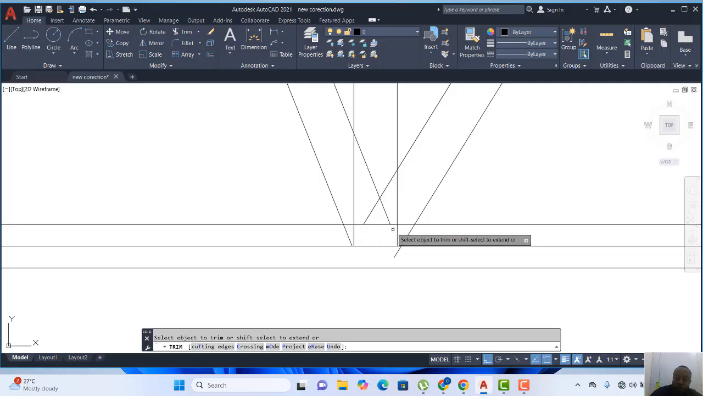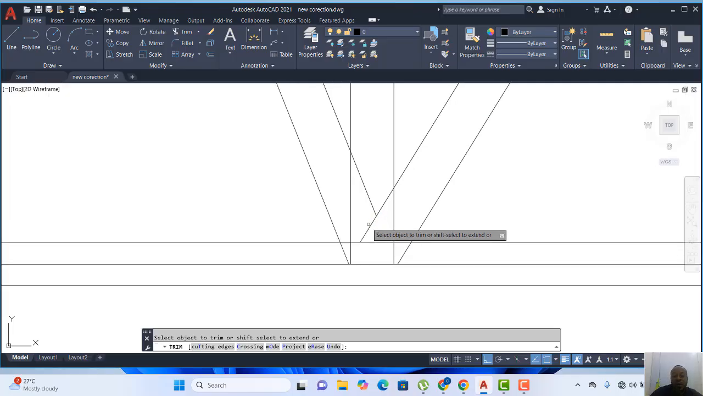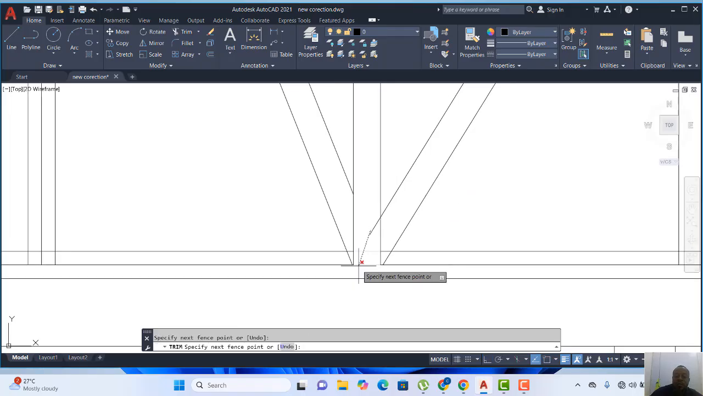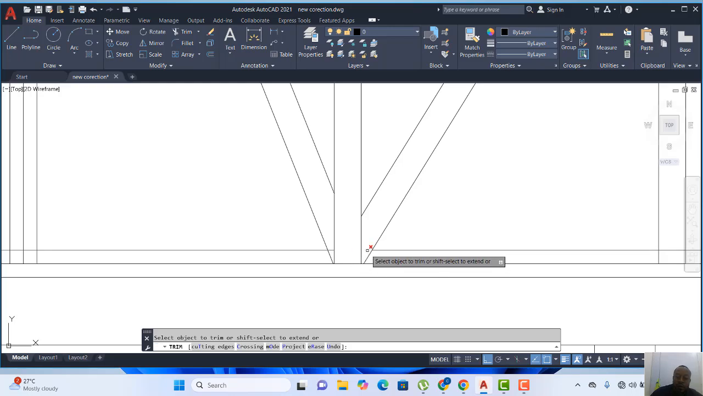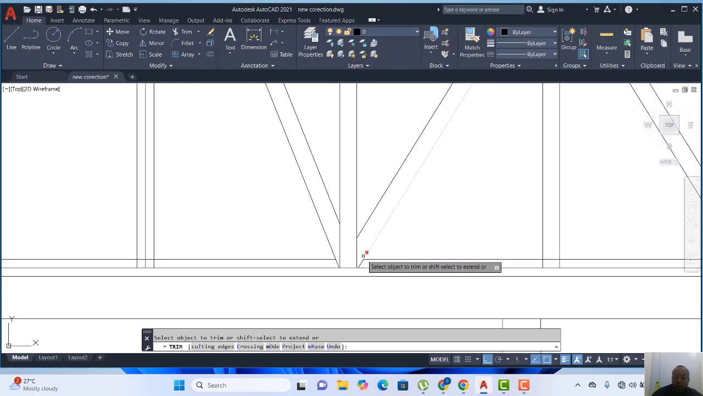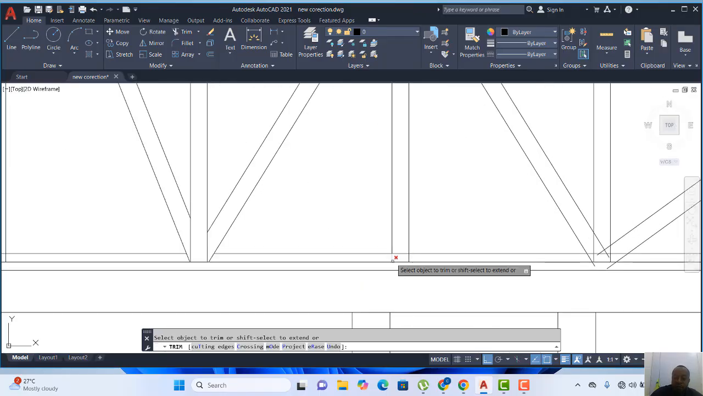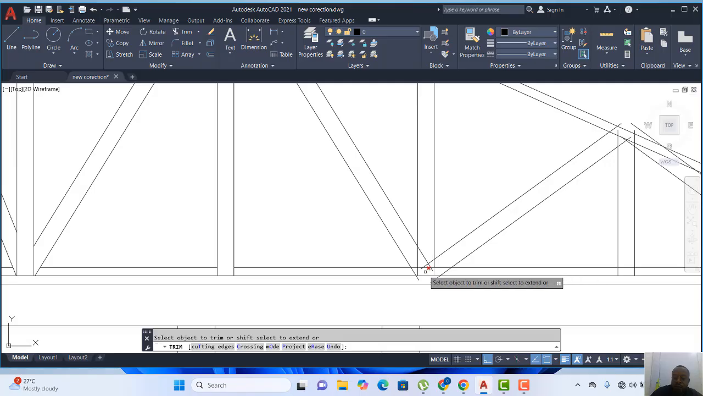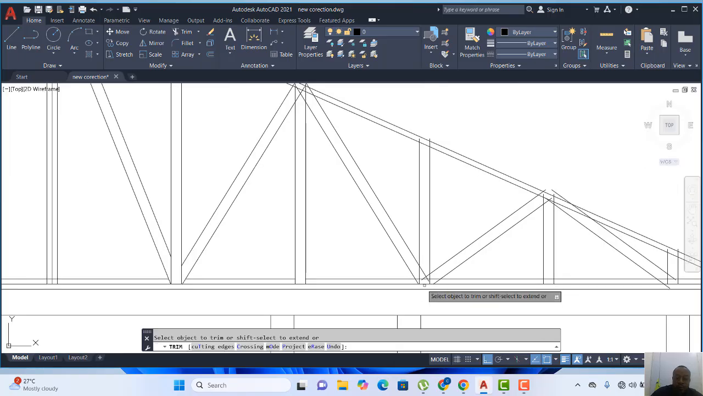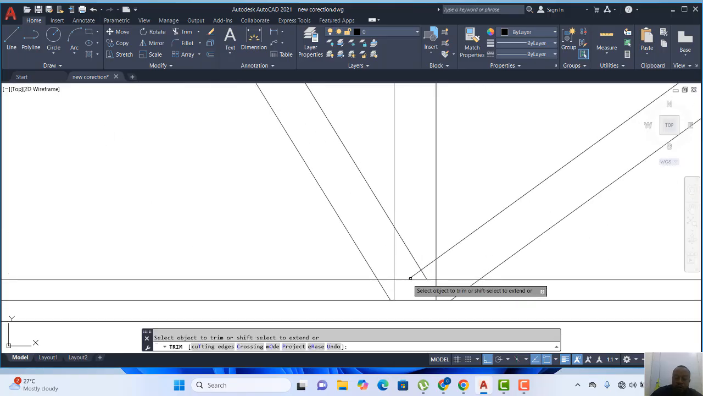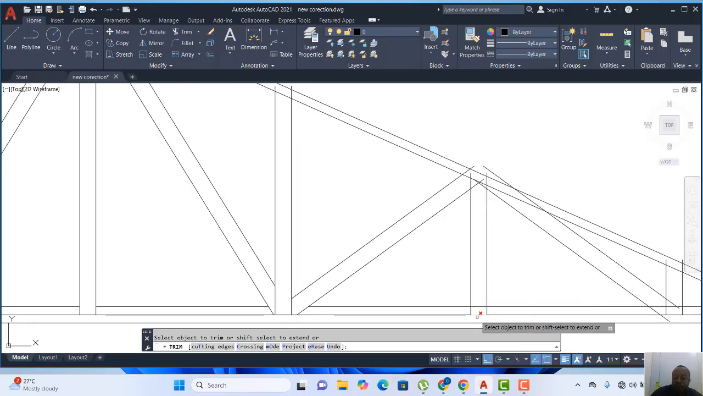So I'll trim this. So from here I'll remove all this line. Okay. Then I'll remove this as well. I'll remove this so that the wall can join, right? So I'll remove this as well. I'll do the same thing here. So I'll remove this. I'll remove this. And I'll remove this.